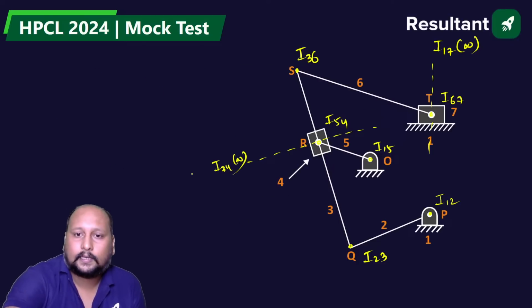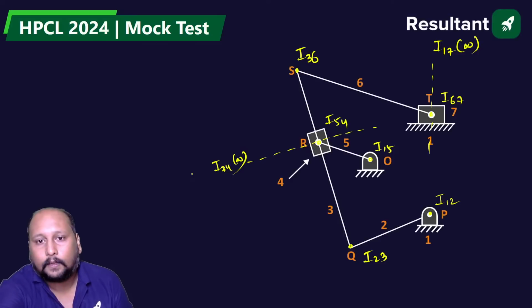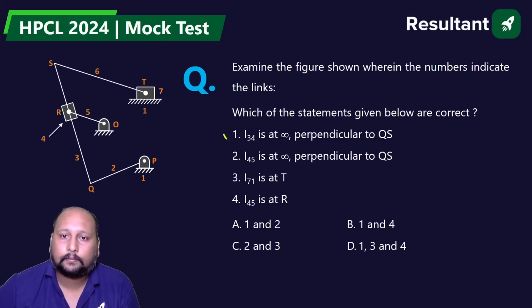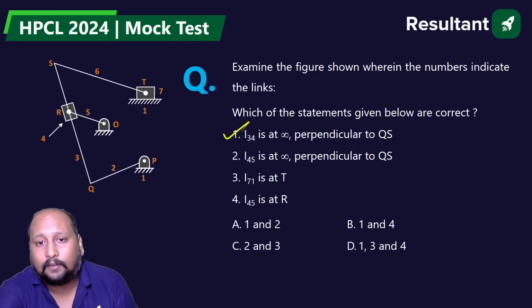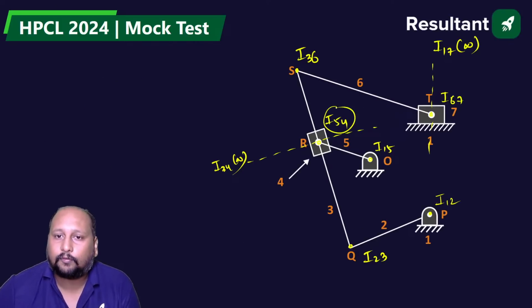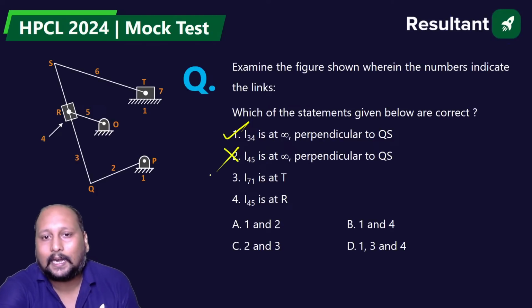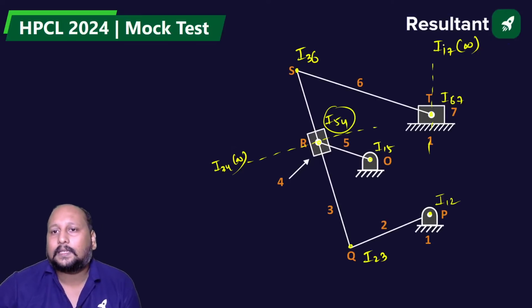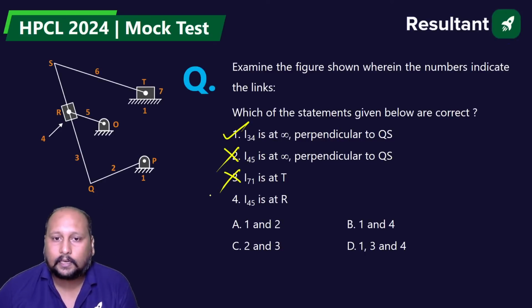Now let's try to see. They are saying 3, 4 is at infinity. 3, 4 at infinity, perpendicular to QS. This is correct. 4, 5 is at infinity? Where is 4, 5? This is 4, 5. It is not at infinity. This is wrong. 7, 1 is at infinity. So basically this is also incorrect. So 1 is correct. So we can say option B is the correct answer.